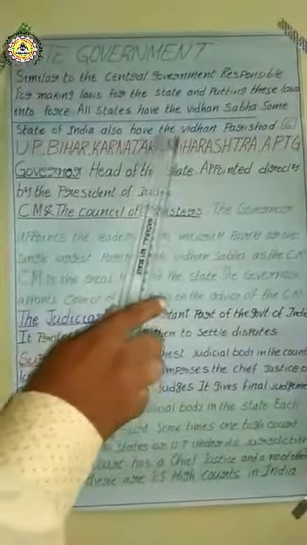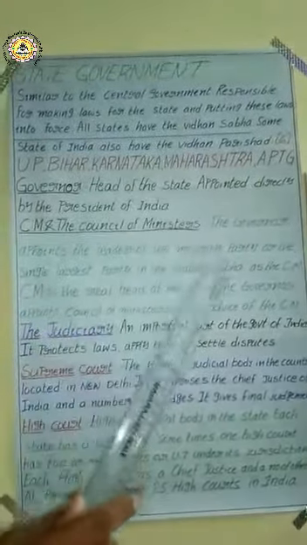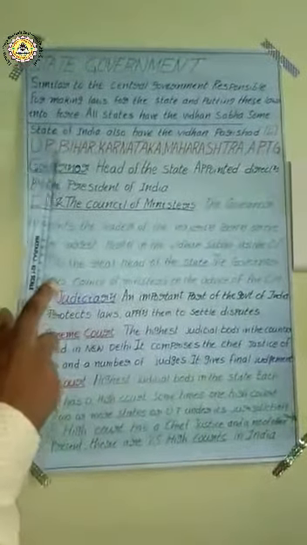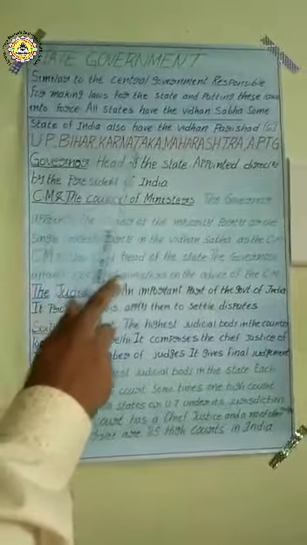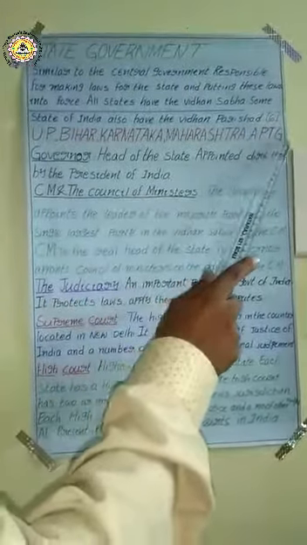But here the most important point for you is that only 6 states in our country India have the Vidhana Parishad, also called the legislative council. What are the 6 states? First one is Uttar Pradesh. Next Bihar, Karnataka, Maharashtra, Andhra Pradesh and Telangana.